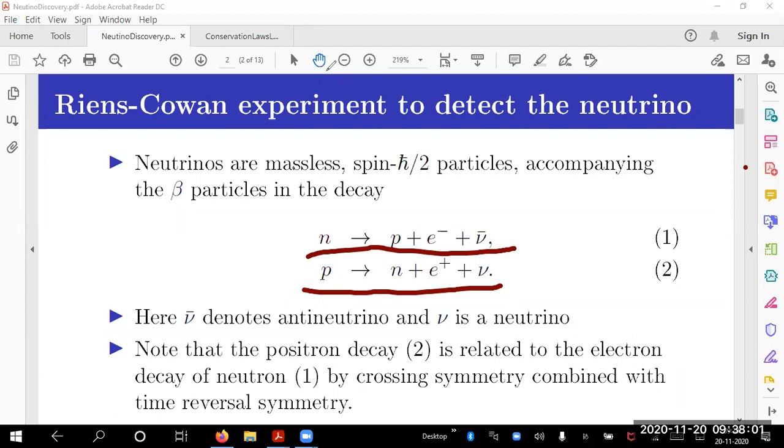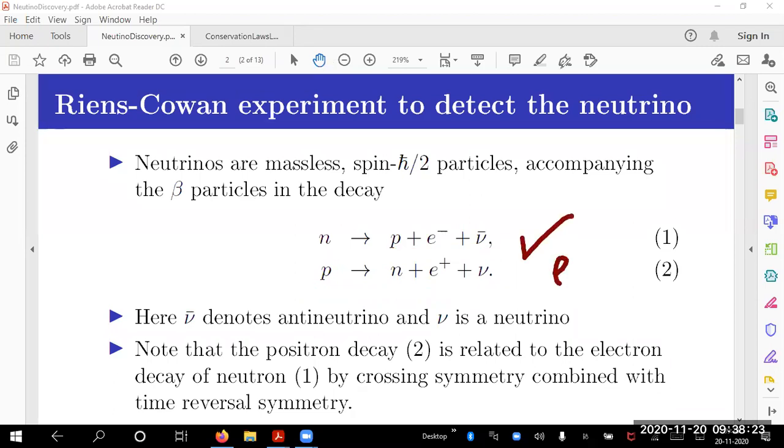And tell me, are 1 and 2 related through crossing symmetry and time reversal? Answer. Yes, ma'am. So you do a time reversal and this thing. So 1 and 2 are related and they are also found experimentally.